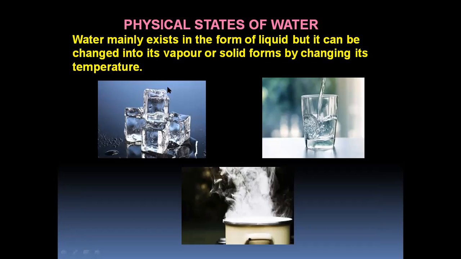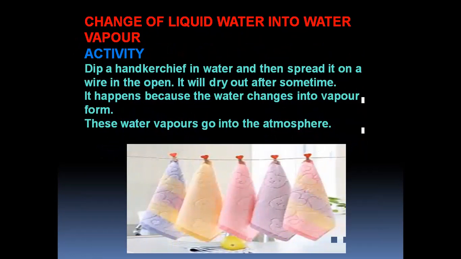What is this? This is ice blocks. When you keep water in a deep fridge, these blocks are formed. When this melts, it becomes water again. Again, this water, when you heat it on the gas stove, what will happen? It will change into water vapor. Change of liquid water into water vapor.